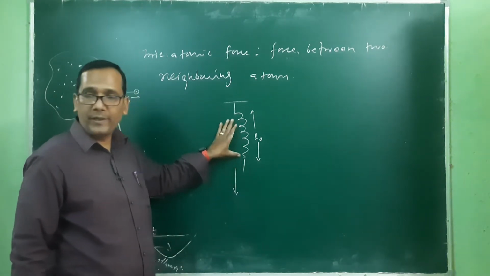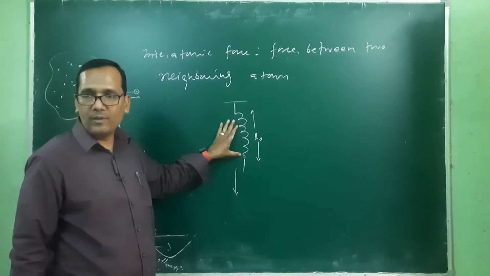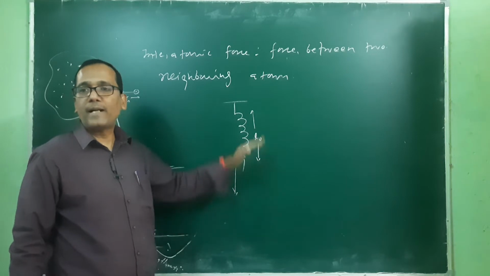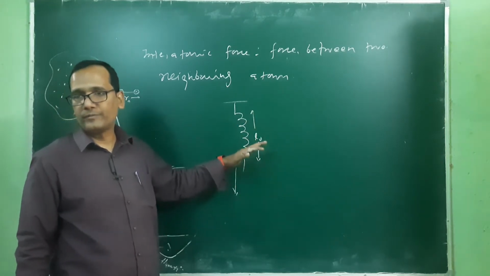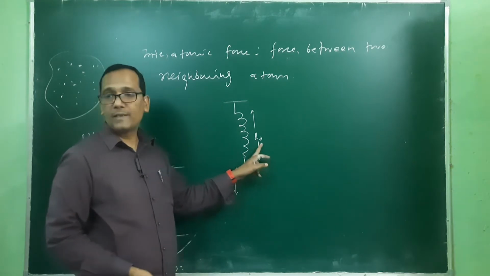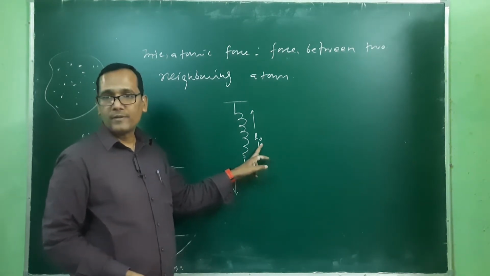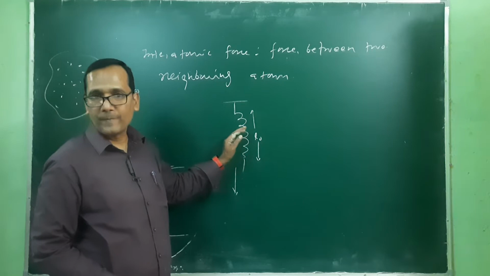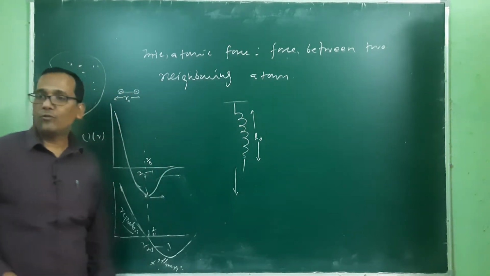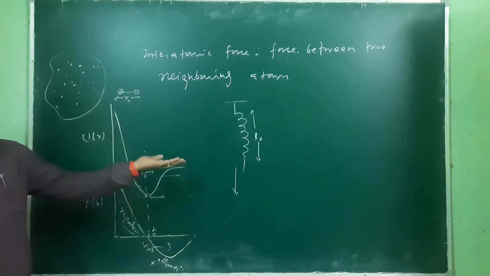This is the equilibrium condition without any force. After removing this force, it will come back because of the restoring force. Or when we compress it, the length is less than L naught. Obviously, there will be an applied force. When we remove it, because of the repulsive force, it will try to come back to the original length. So this is known as the spring model.